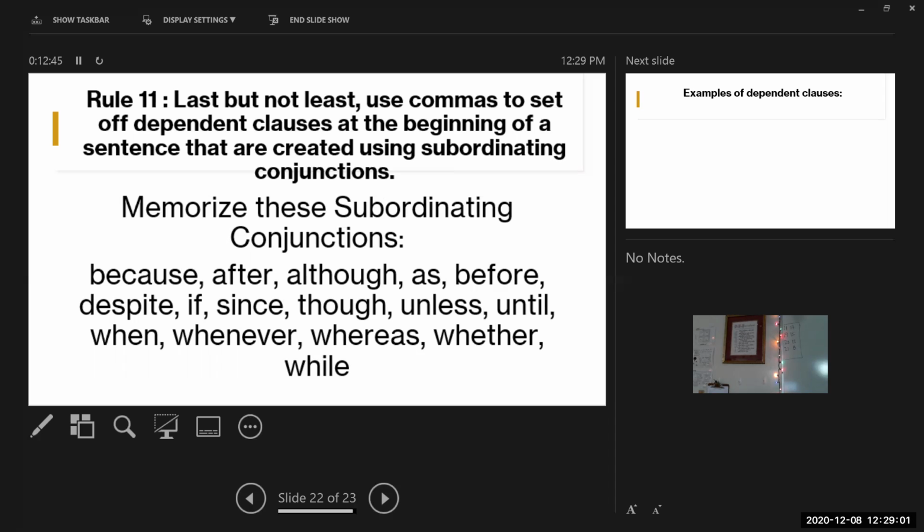All right, last but not least, memorize subordinating conjunctions.